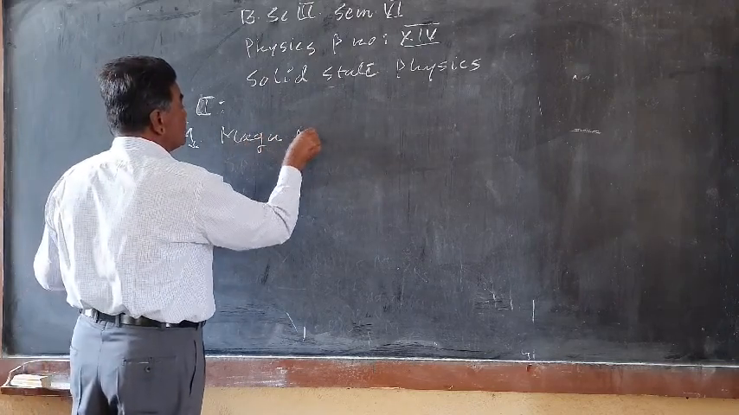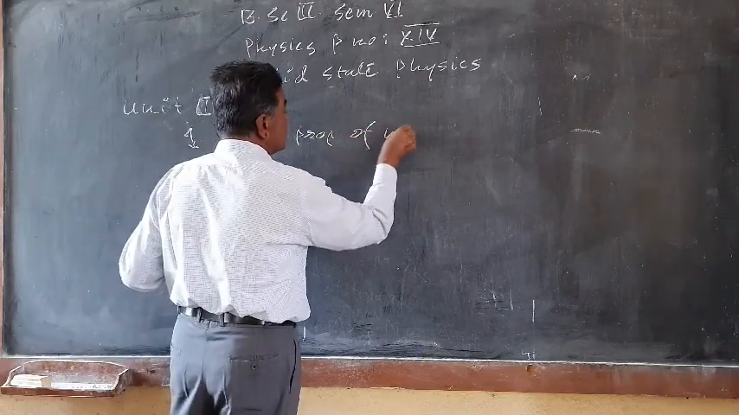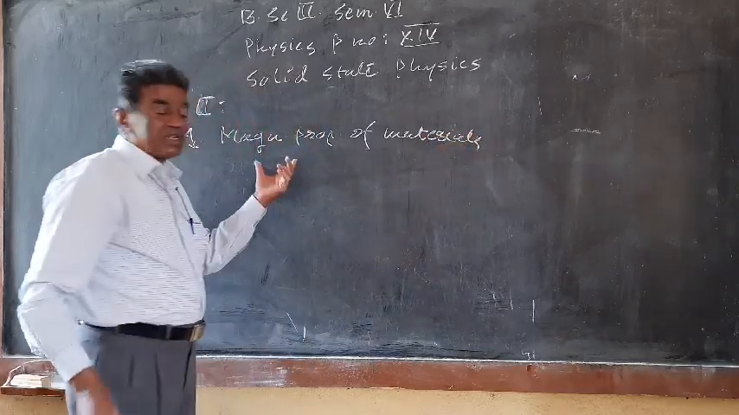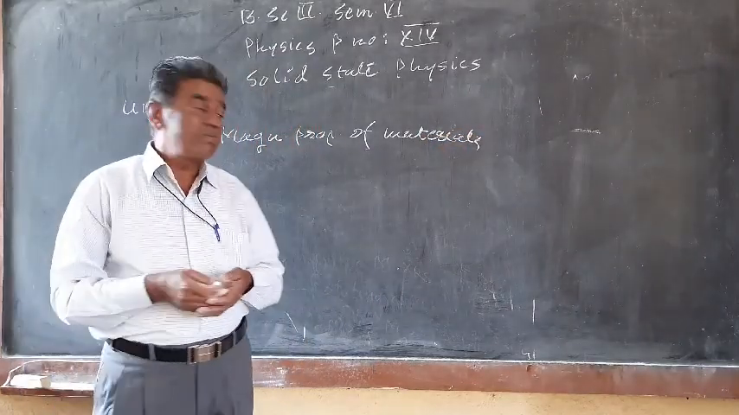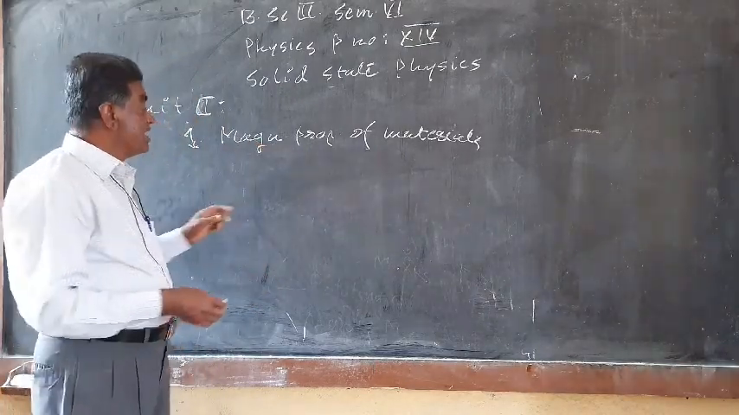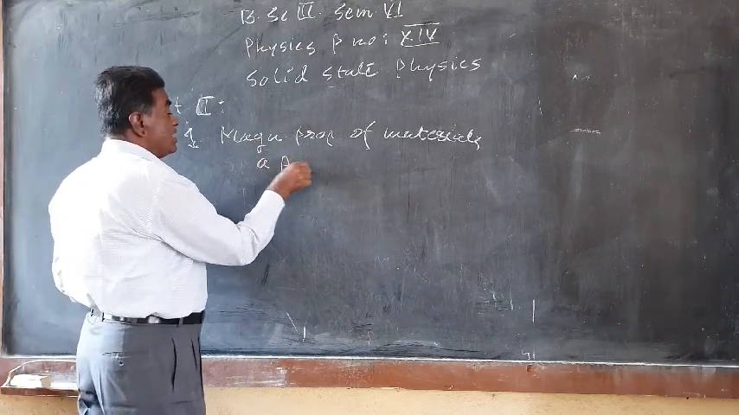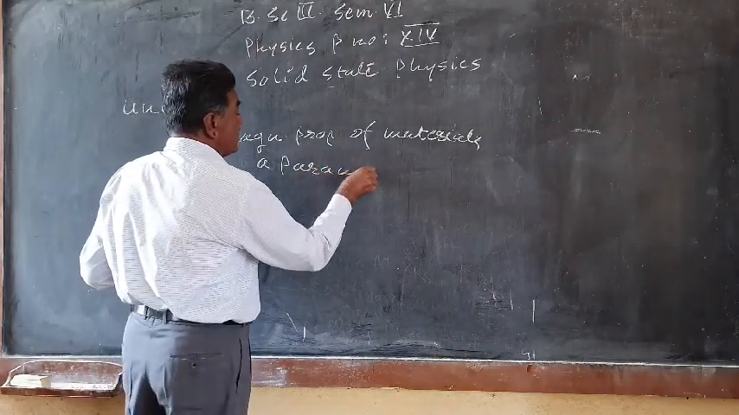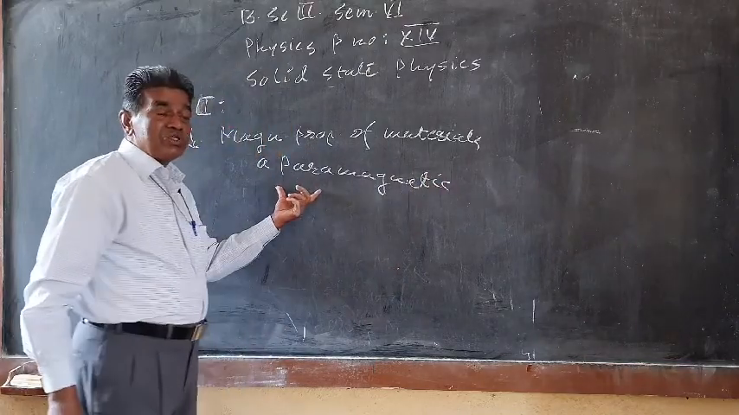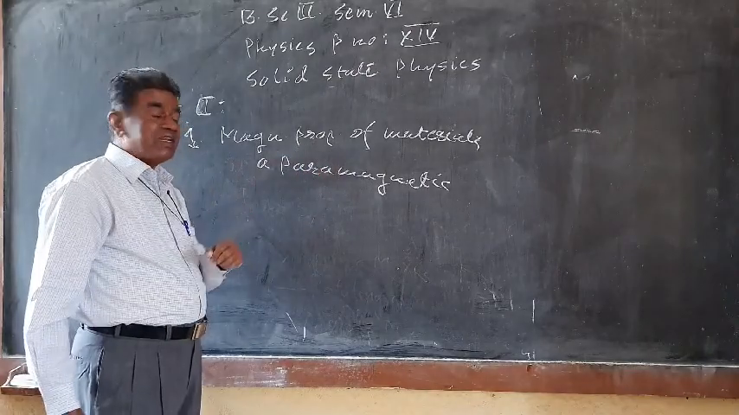Magnetic properties of materials. Materials can be classified into a number of groups depending on the properties. On the basis of magnetic properties, the materials can be divided into 3 types. The one is the paramagnetic material, which is attracted with less quantity when it is placed in a magnetic field.